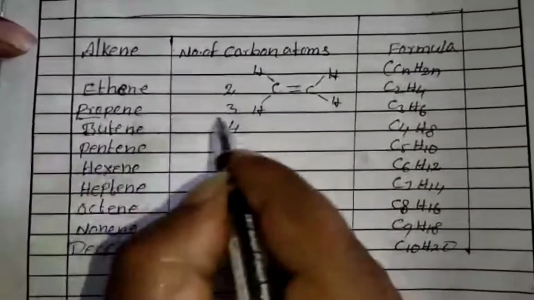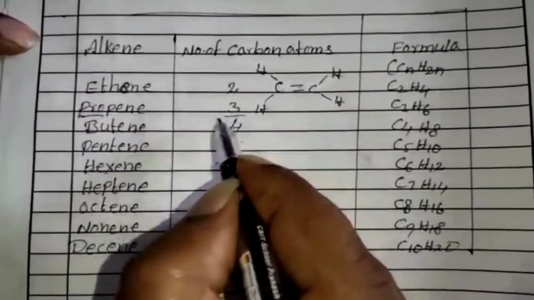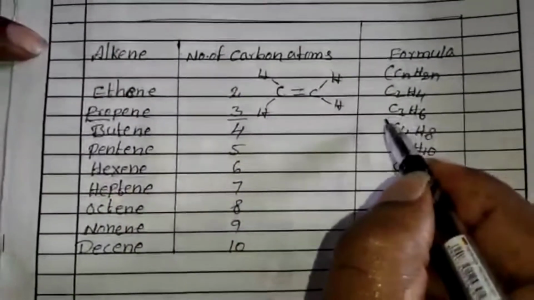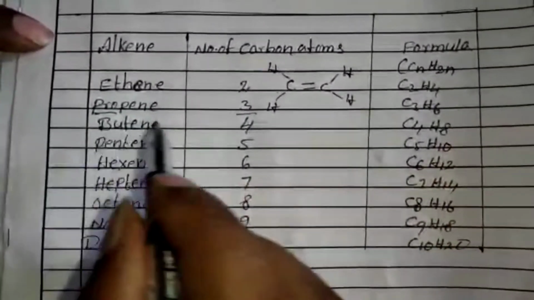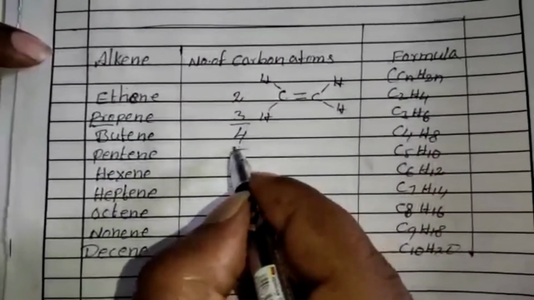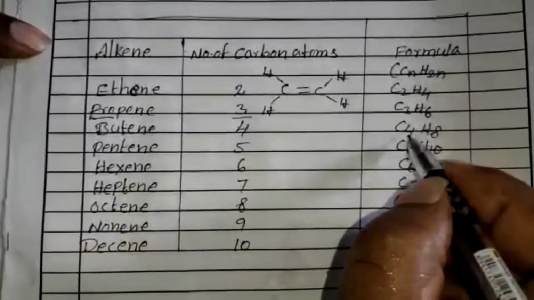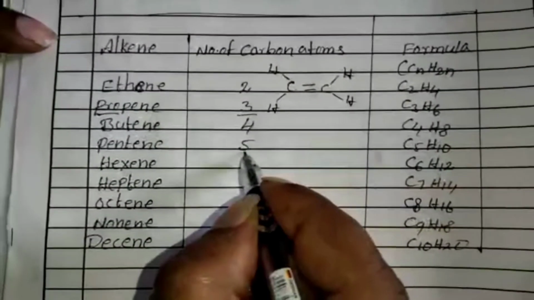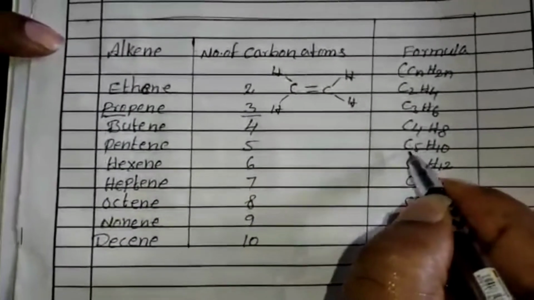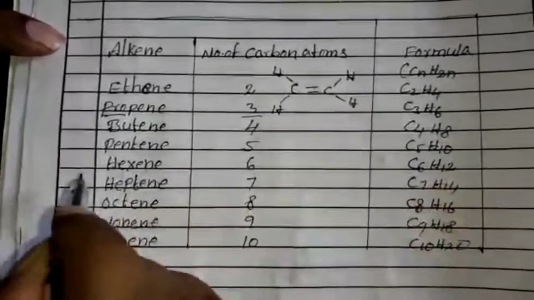Propene: prop means three carbons are present in the given structure, and the formula is C3H6. Butene: but means four carbons, and the formula is C4H8. Pentene: pent means 5 carbons, and the formula is C5H10.